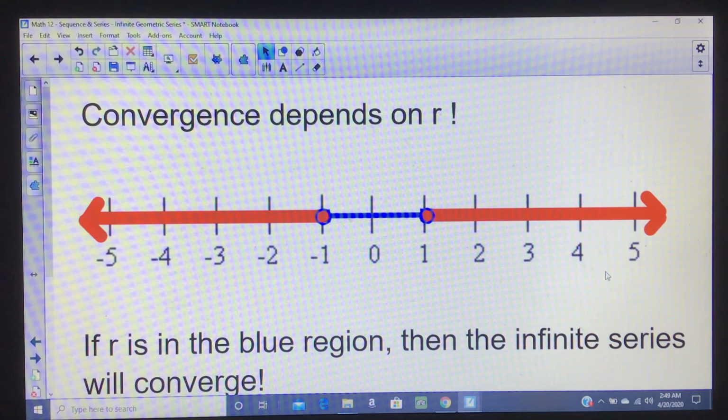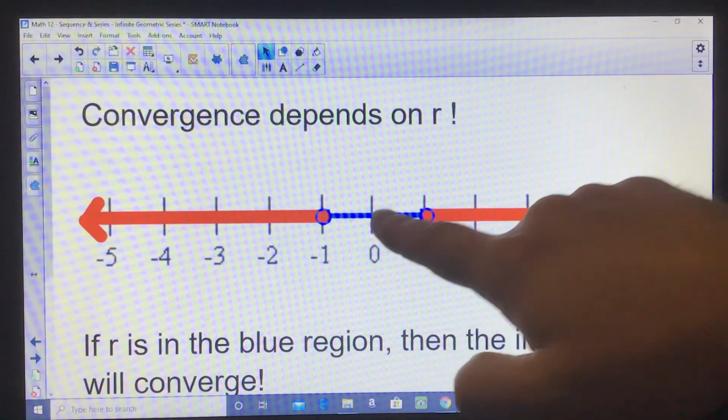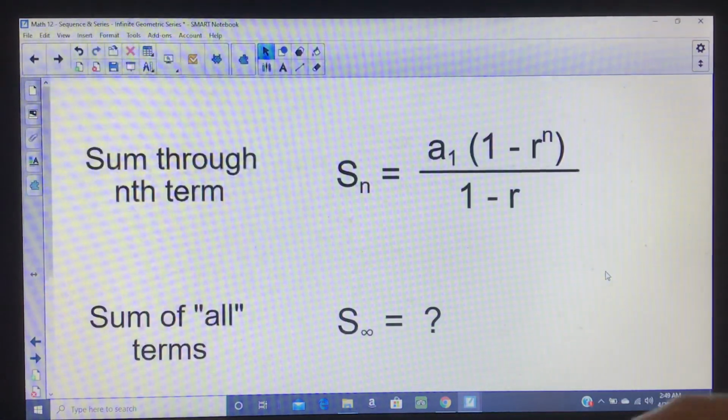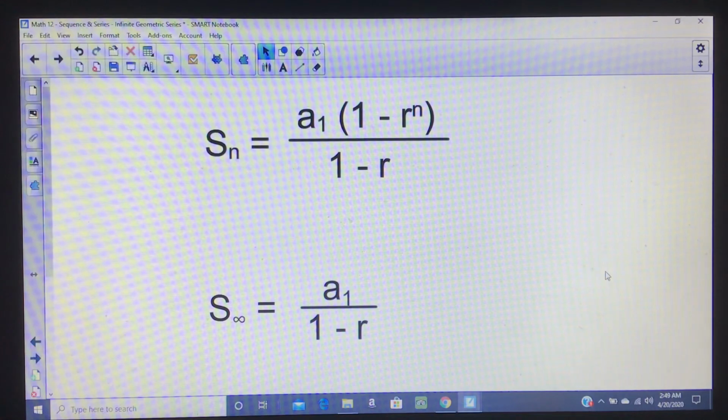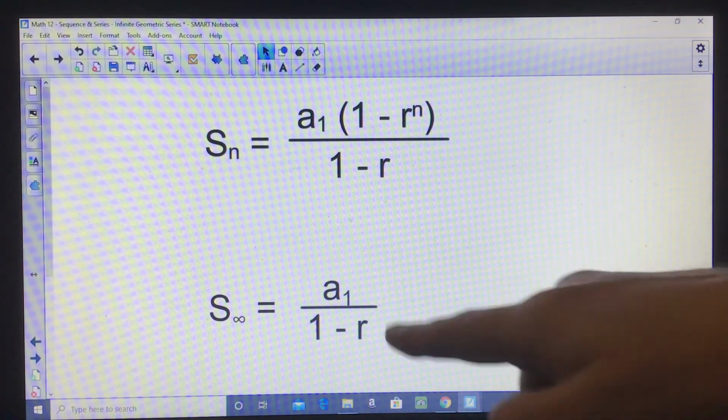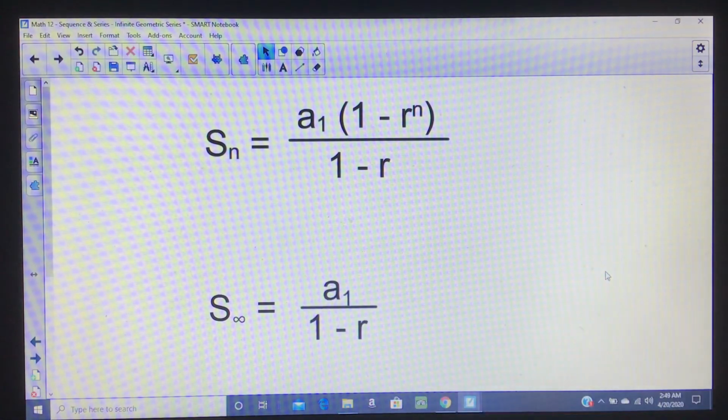Arithmetic series always diverge. So basically you're looking for, if your R is in here, then you can use this formula. And it'll add everything up for you. So what's kind of cool is one simple formula essentially does infinite work for you. Not bad for one simple formula like that.